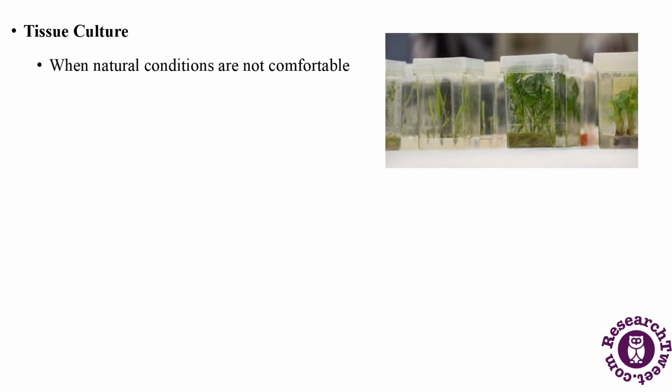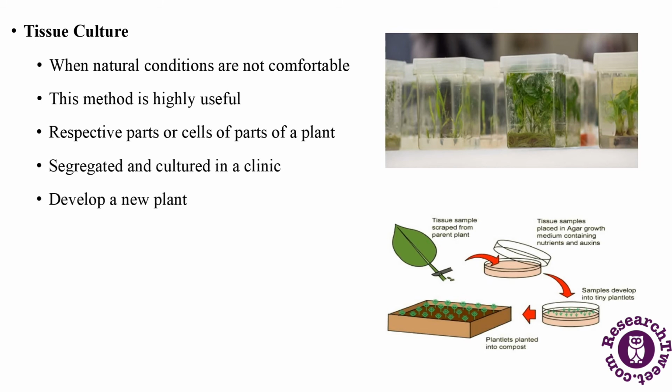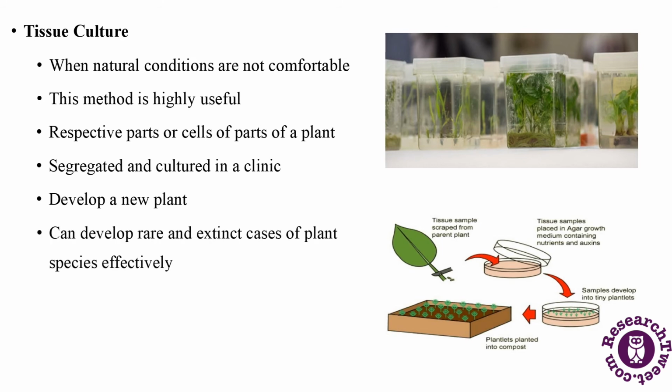Tissue culture. When natural conditions are not comfortable for a plant to grow, then this method is highly useful. With the help of a technician, the respective parts or cells of parts of a plant are segregated and cultured in a clinic to develop a new plant. This way, one can develop rare and extinct cases of plant species effectively. Potatoes and sugarcane are produced through tissue culture propagation.